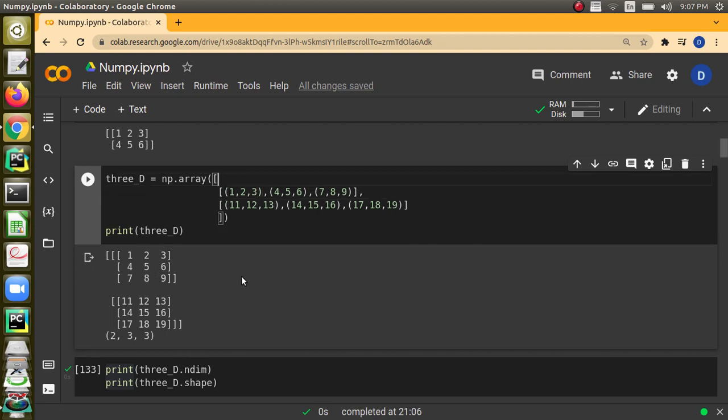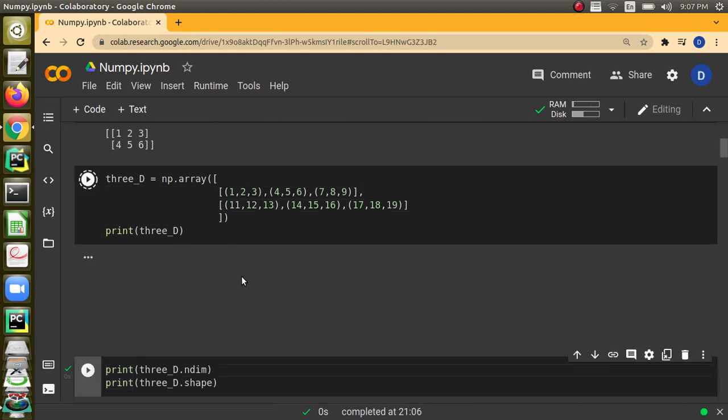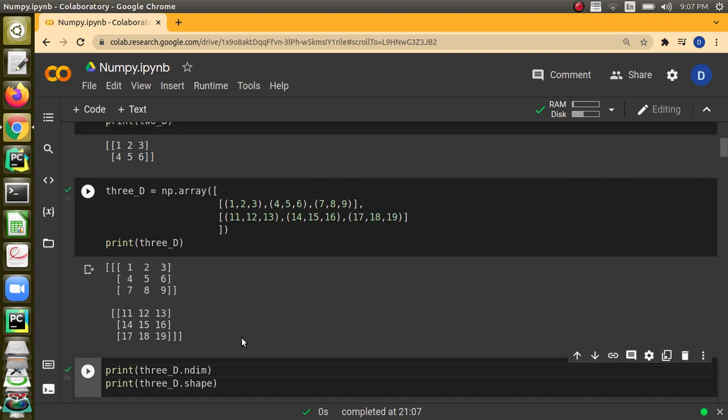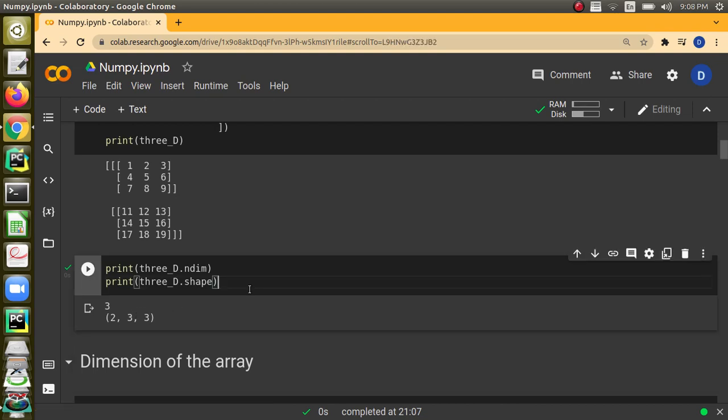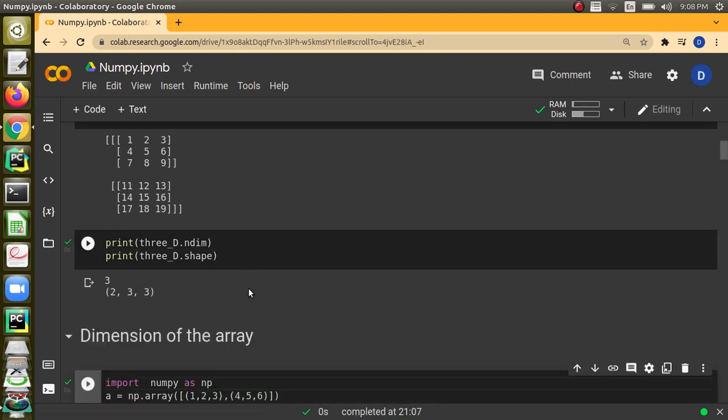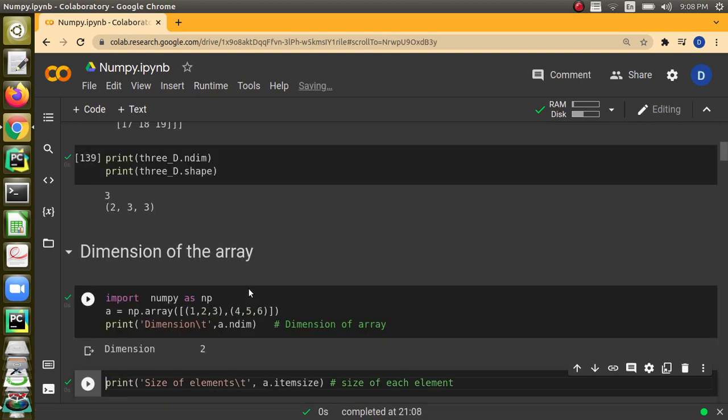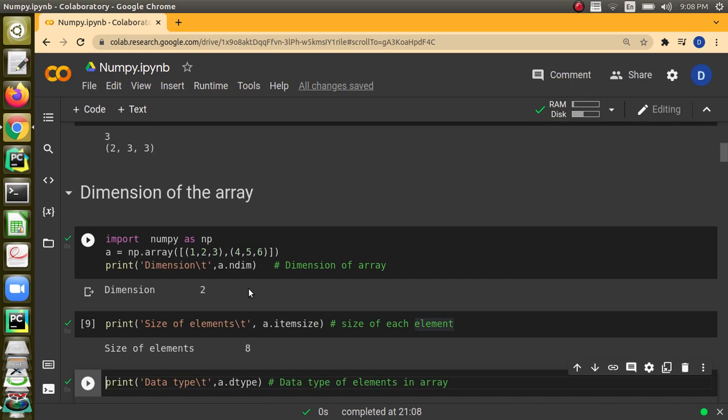When you want to print, there are attributes in the NumPy array. ndim is going to tell the dimensionality. This is 3-dimensional, so it will print 3. And shape will tell the number of rows, number of columns. In each dimension, what is the size? In the first dimension, the size is 2. In the second dimension, 3. And in the third dimension, 3. Yeah, already we have seen about the dimension. So dimension will tell for any array we can use it, right? Here it's a two-dimensional array, so it is telling dimension is 2.